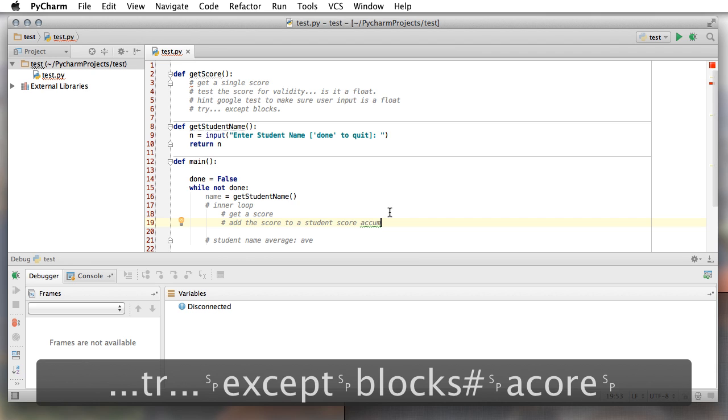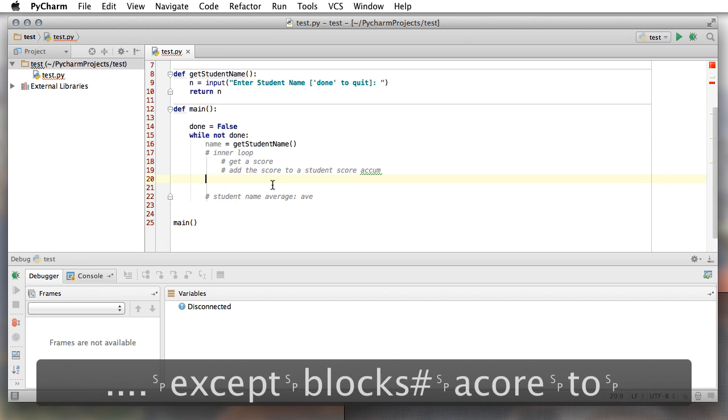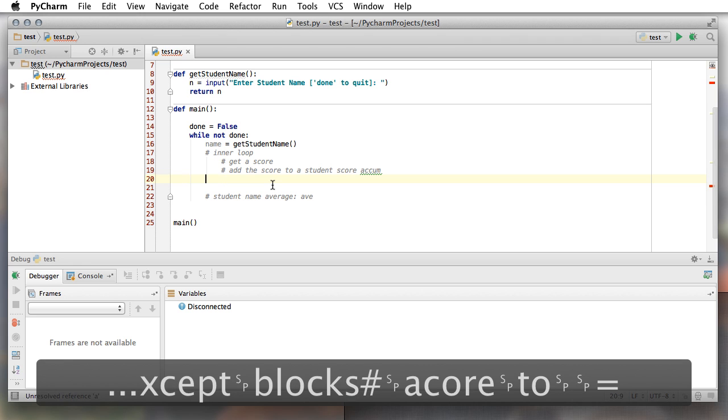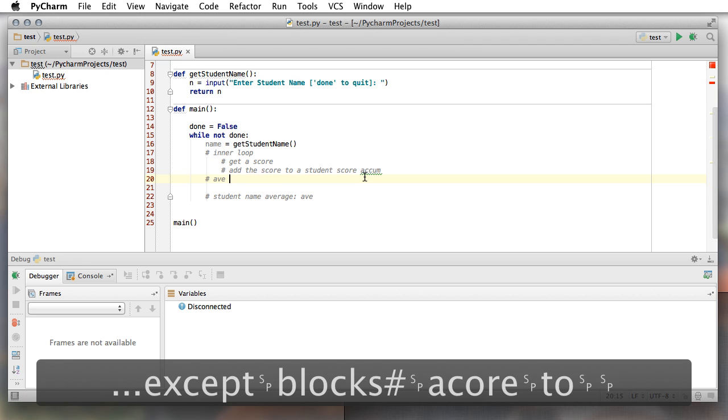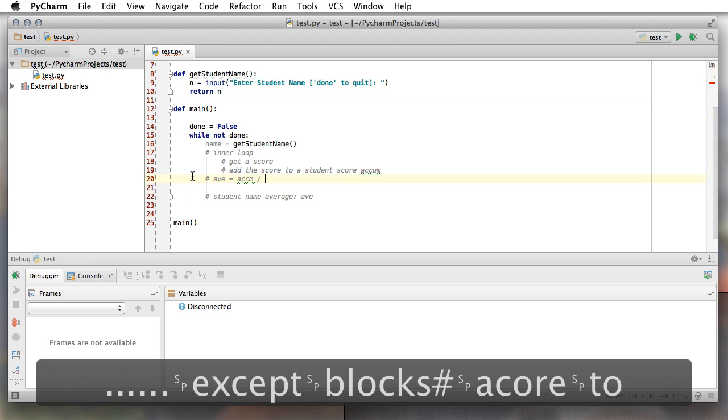And then when we finally leave the inner loop, we go ahead and say average is equal to whatever our student scores accumulator, ACCM, divided by 3, because we're going to do this 3 times, right?